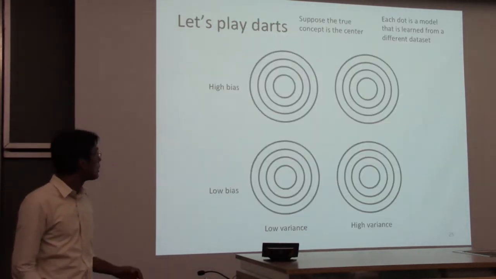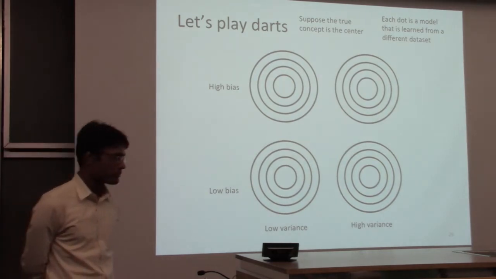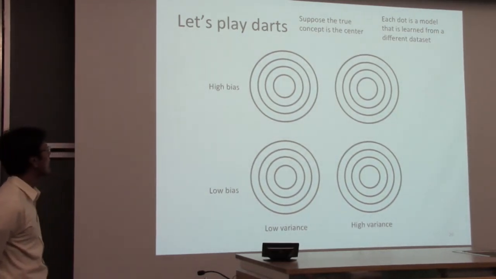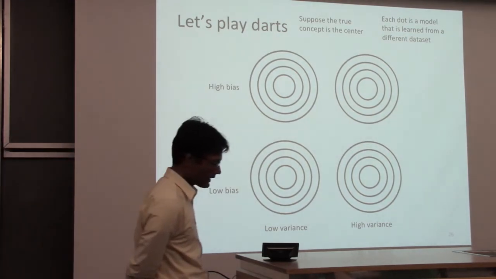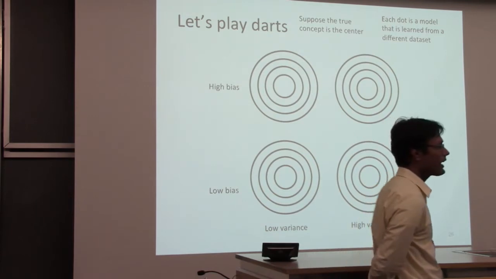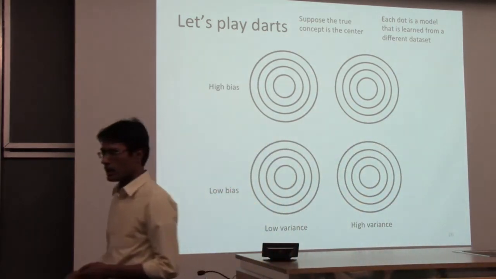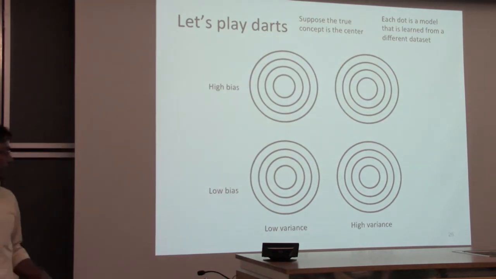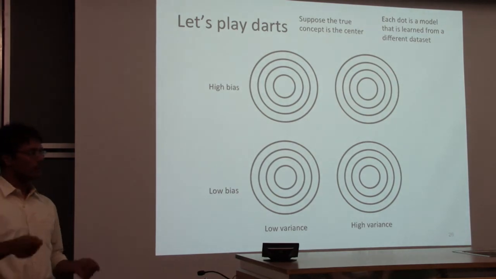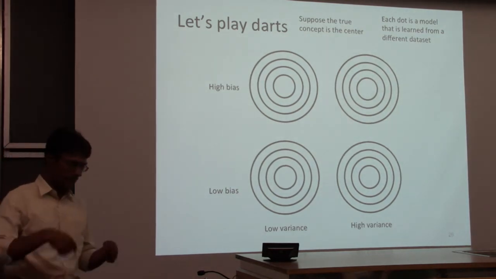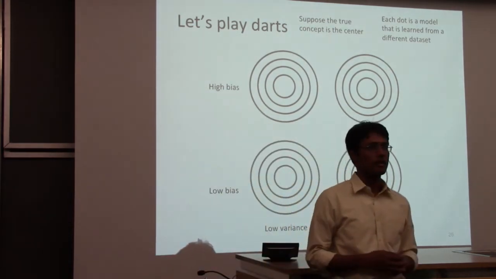Okay? So just as an illustrative example, this example comes from Pedro Domingos, I think. Let's say we have 4 cases, and in each, the target concept that we want is at the center of these circles. The game that we are playing is, you pick a training set and a learning algorithm, and you find a model, and that's like throwing a dart on this board. You find a point.